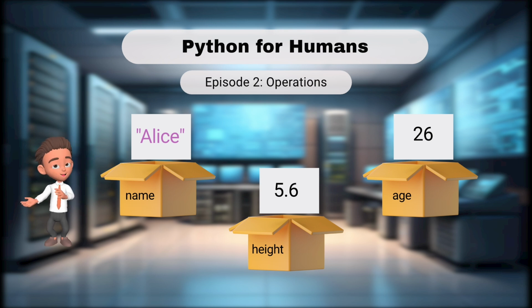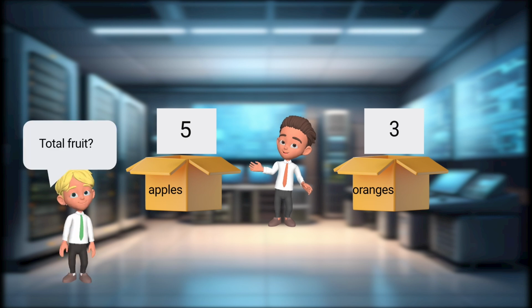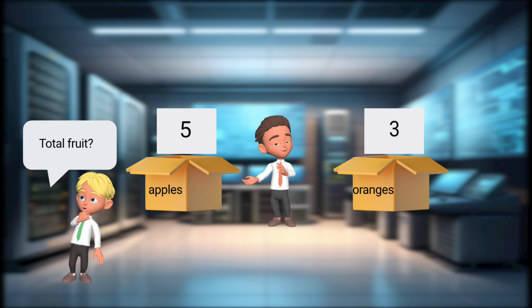I'm Alex. Quick recap. In our warehouse, we organize information into labeled boxes called variables. Today, I discovered something amazing. These boxes can interact with each other, and when they do, the possibilities become endless. I have 2 boxes. One labeled apples contains the number 5. Another labeled oranges contains the number 3. A customer asks, "How much fruit do you have in total?"